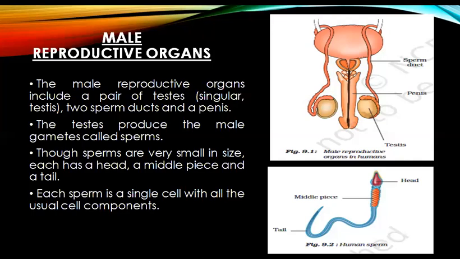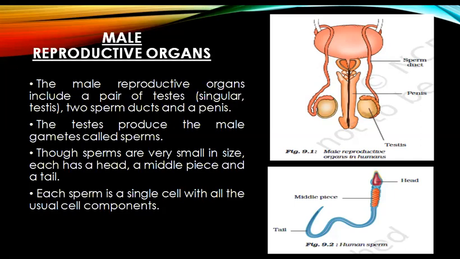The testes produce the male gametes, which are called sperms. Those sperms are very small in size. Each has a head, a middle piece, and a tail.